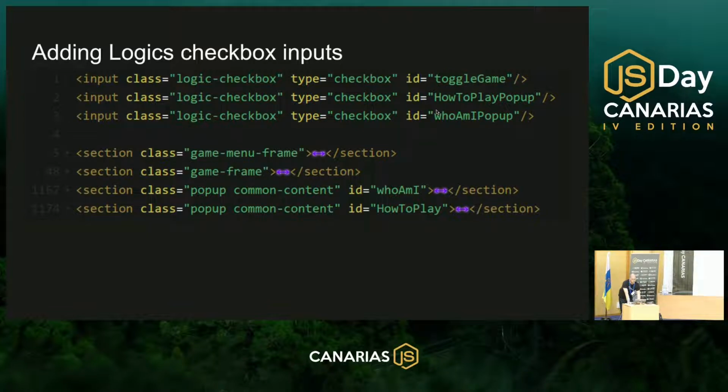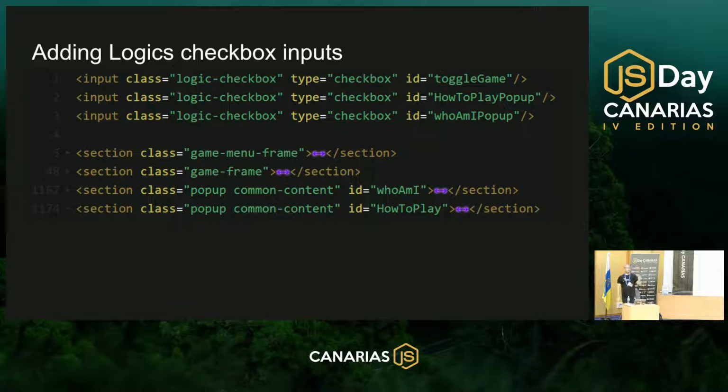The two other checkboxes are even simpler to understand. The checkbox that has the ID name of How to Play pop-up, if it's unchecked, don't show me the pop-up. And if it's checked, please show me the pop-up. In the same way, the checkbox that has the ID name of UMI pop-up, if it's unchecked, don't show me the UMI pop-up. And if it's checked, please show me the UMI pop-up. But those are just checkboxes that I'm putting in the beginning of the HTML document. Opacity of 0, position absolute, top minus something. You cannot see them and you cannot click on them.